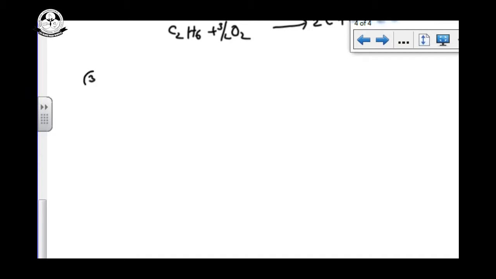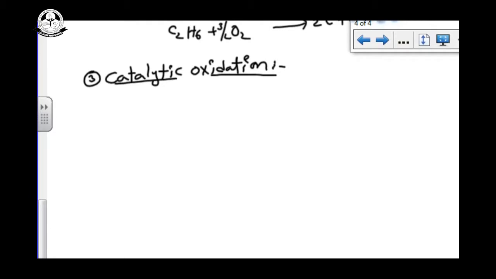In catalytic oxidation, as the name itself says, oxidation will be done in the presence of a catalyst, and already we said this is also called slow oxidation.